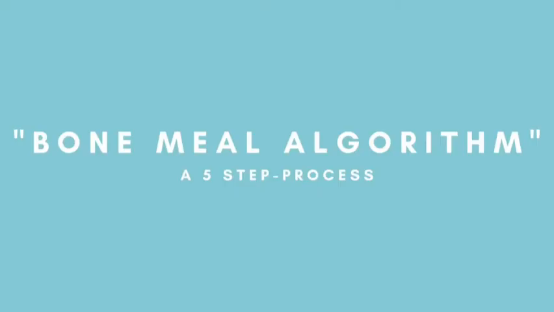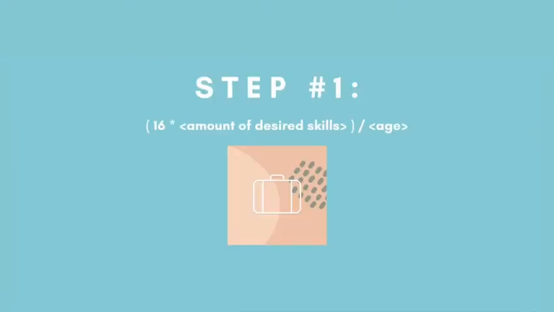What makes Arch different from its competitors is our recommendation system, which we dubbed the bone meal algorithm. It has 5 main steps. Step 1. Young age is favored over old age, so age is inversely correlated with number of wanted skills. Since companies usually start employing people around the age of 16, if X is 16, the result would be 1.